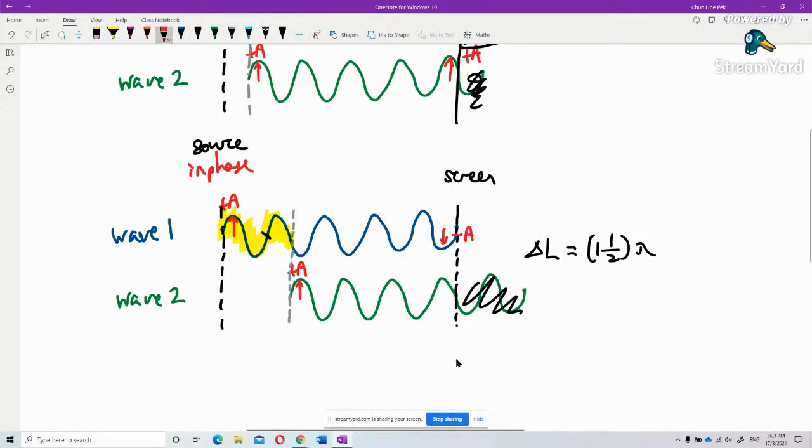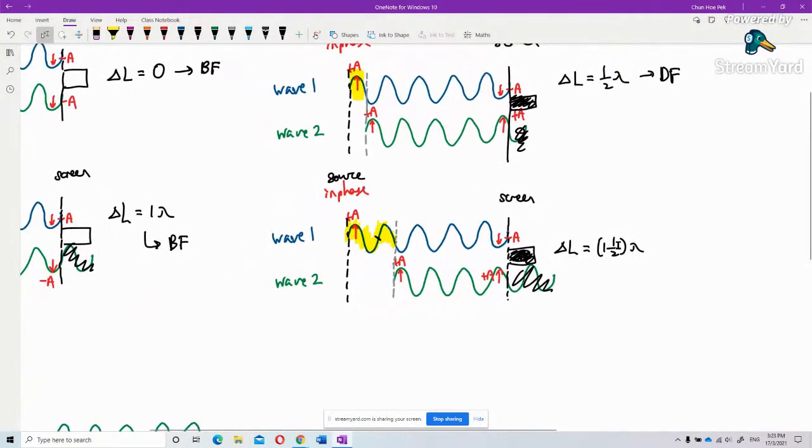Come on. You get opposite, antiphase. They become antiphase already, so they get a dark fringe. They interfere with each other and form a dark fringe.